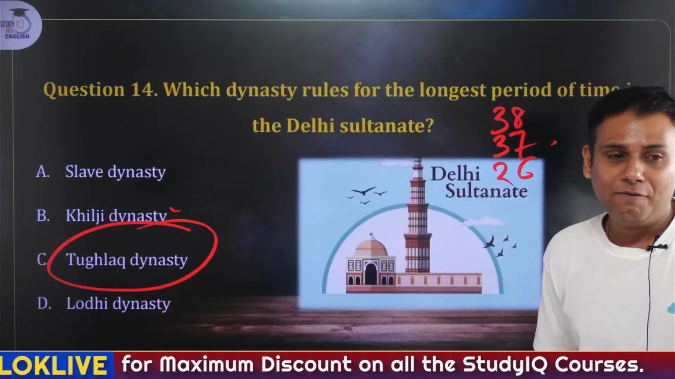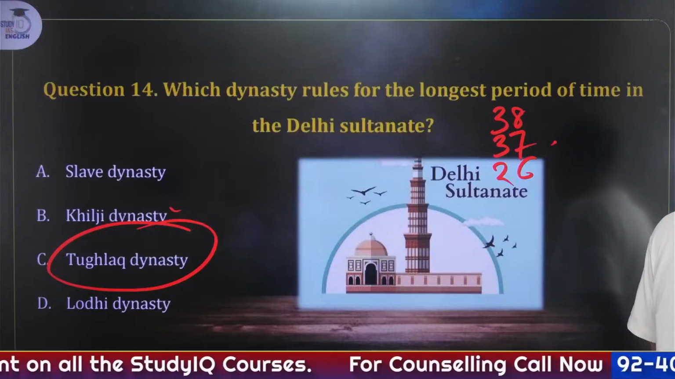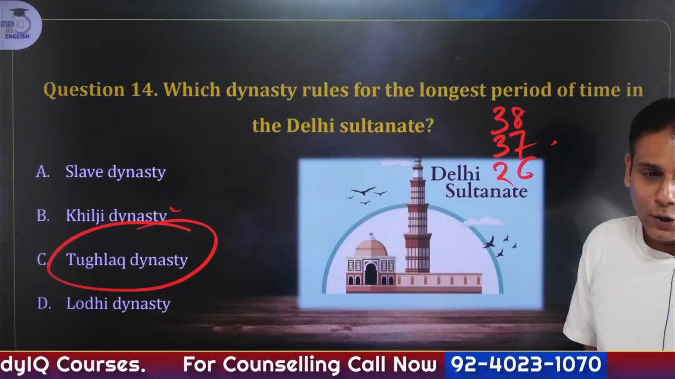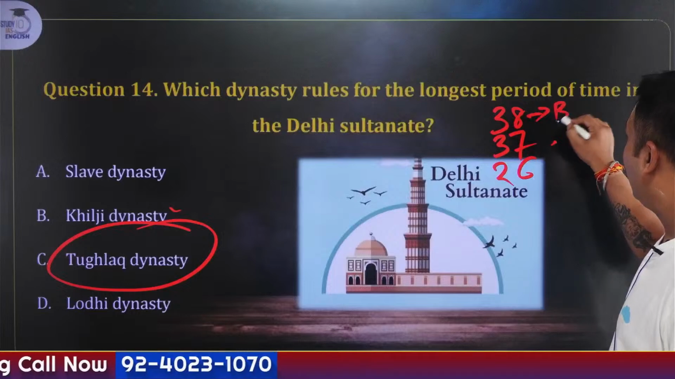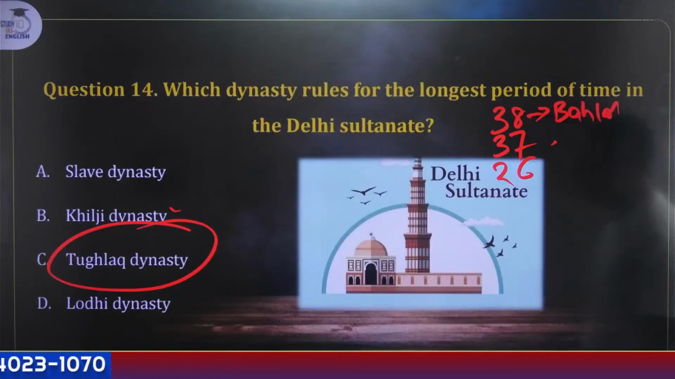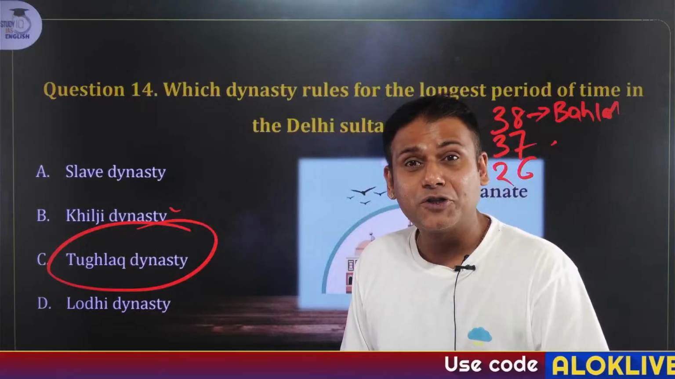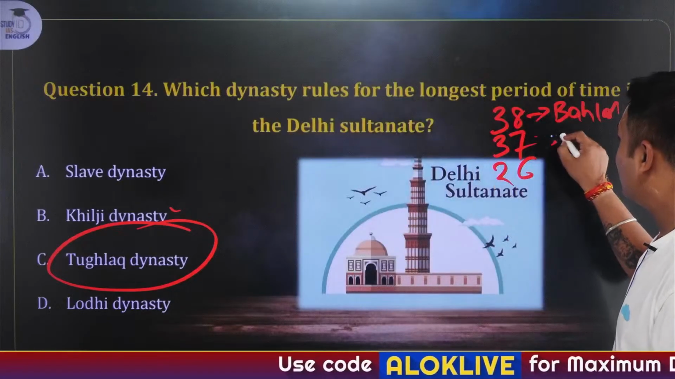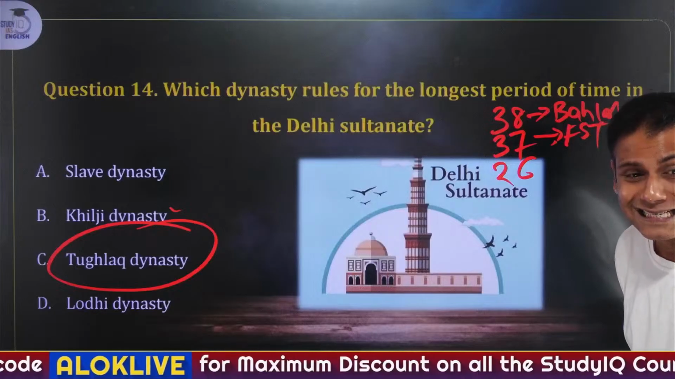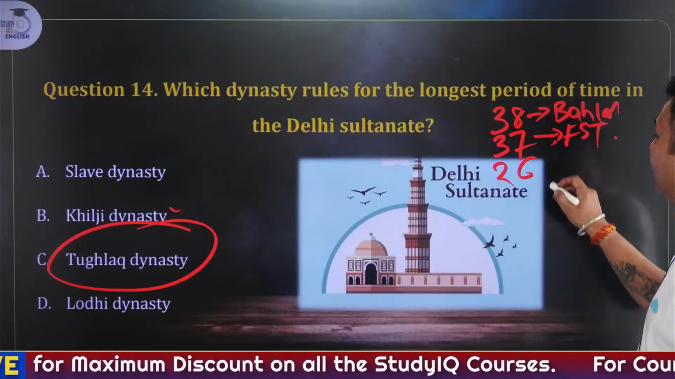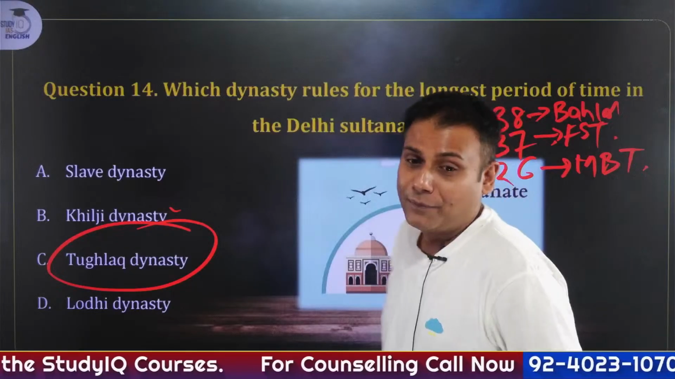Very good, Nikita. Very good, Nivedita. The person who ruled for 38 years was Behlol Lodi. After this, who ruled for 37 years was the Tughlaq dynasty ruler Firoz Shah Tughlaq, also referred to as the reformer by many historians. And the one who ruled for 26 years was MBT, Muhammad bin Tughlaq. Okay?